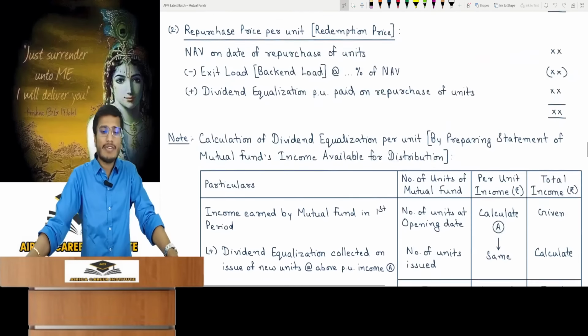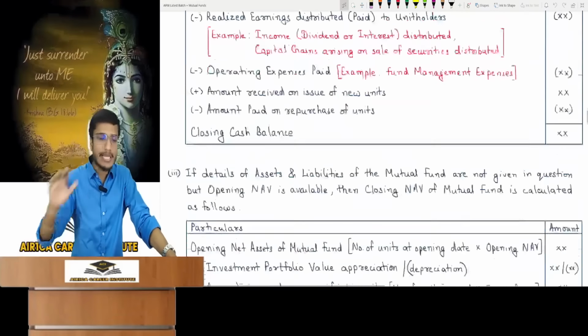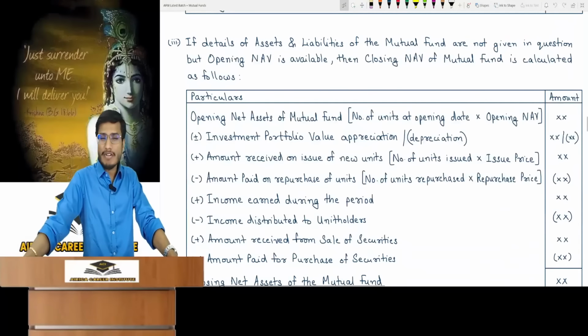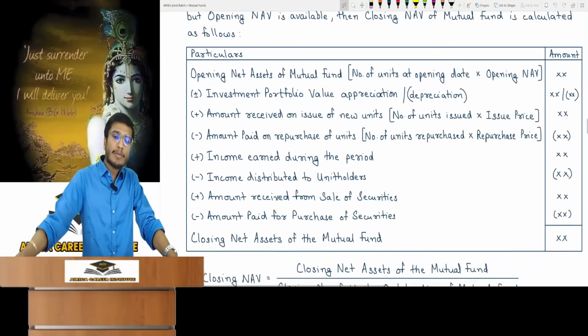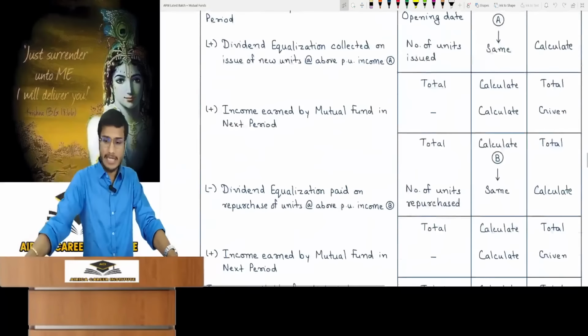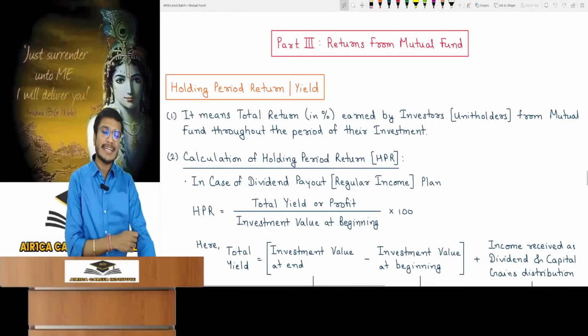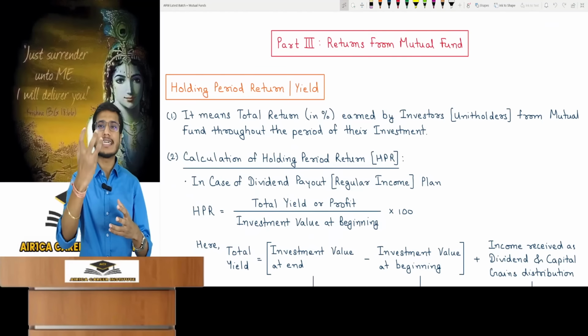This was your entire NAV topic, where the key point and the main part was the NAV that we had learned normally. After this, the points I started with the opening NAV. There is a full detailed question for this point about which we have discussed so much. Now we will come to the third main part of this chapter, returns from mutual fund.